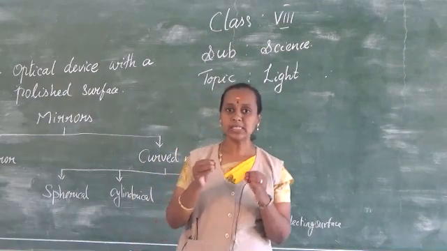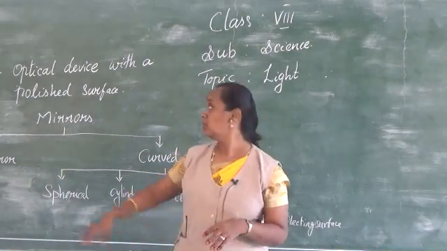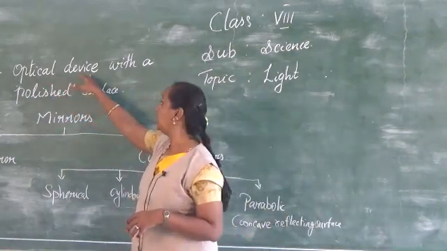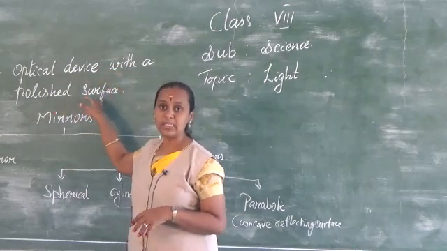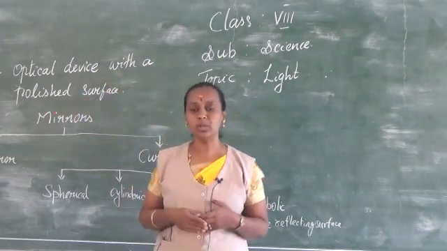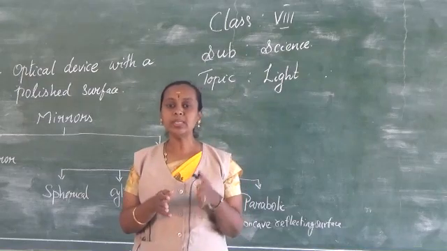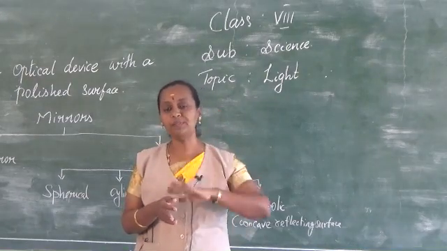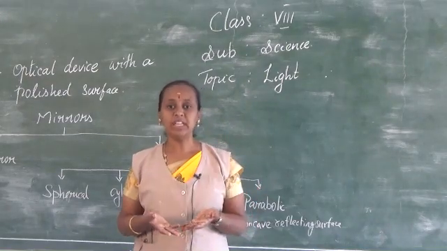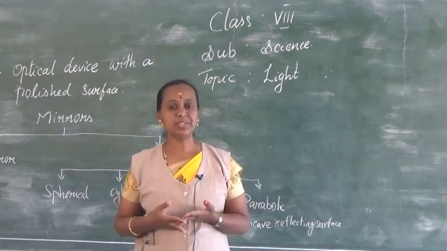I repeat again, just a small definition of a mirror. A mirror is an optical device with a polished surface which reflects the light that falls on it. It is coated with silver or aluminum on one of its sides to reflect the images, to bring out the images, otherwise it won't.